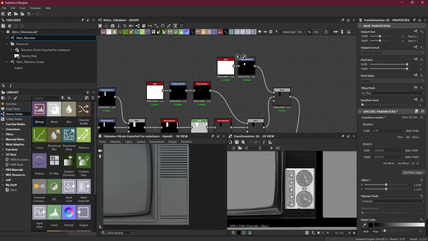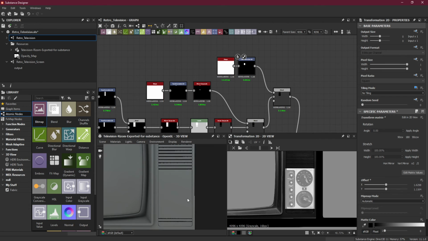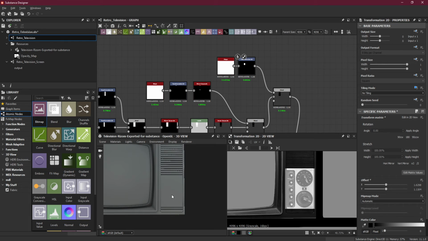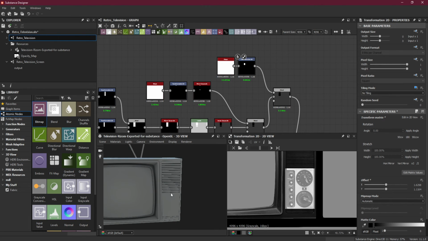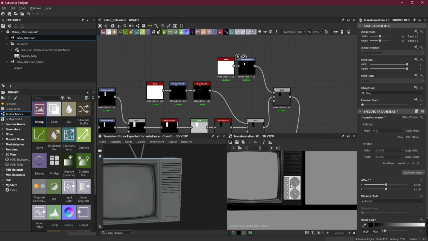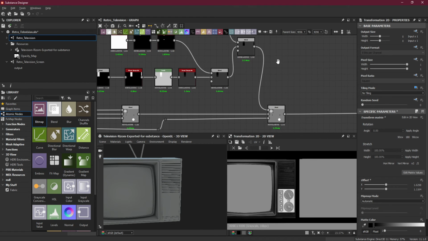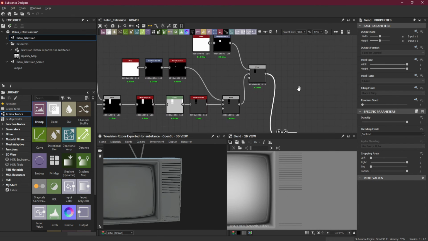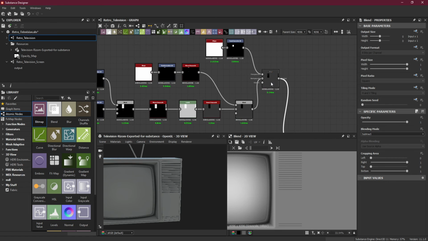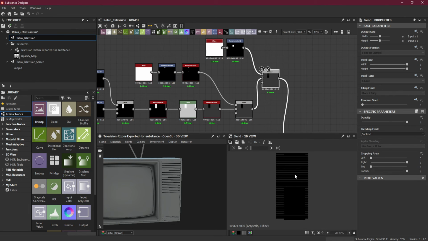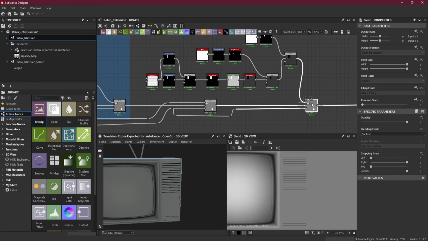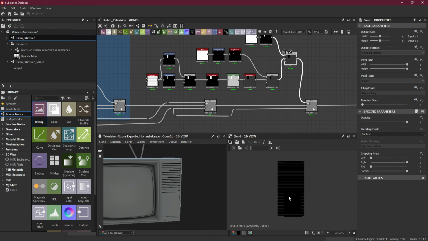Okay, so we are almost there. So this part is all created, as you can see here. And this is what we have. And this is our panel here. And this is how it looks in 2D as complete.